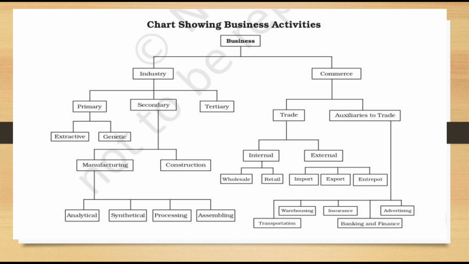Business is classified into two, industry and commerce. The first part is industry, and the second part is commerce. Commerce is again classified into two, that is trade and auxiliaries to trade. Trade is again classified into two, internal and external. Internal: wholesale and retail. External: import trade, export trade, and entrepot trade. Then auxiliaries to trade, that is transportation, warehouse, insurance, banking and finance, advertising, etc.